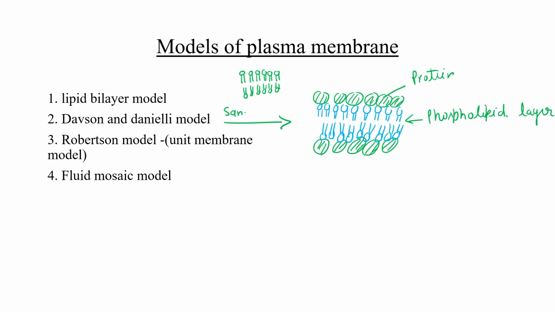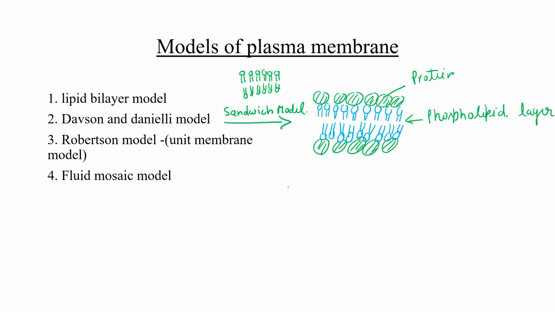Sandwich model. After that, the Robertson model came, or we can use the term unit membrane model for the same. According to the Robertson model, a biological membrane is a lipid bilayer surrounded by protein, just like the Davson model, from the external and internal side, both sides.